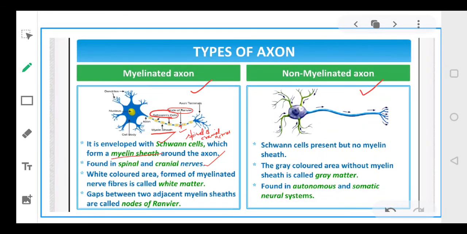Okay? And there is a white colored area. The white colored area is referred to as white matter, and the gap between the two cells is referred to as nodes of Ranvier. What do we call this gap? Nodes of Ranvier, right? Now coming to the non-myelinated axon.